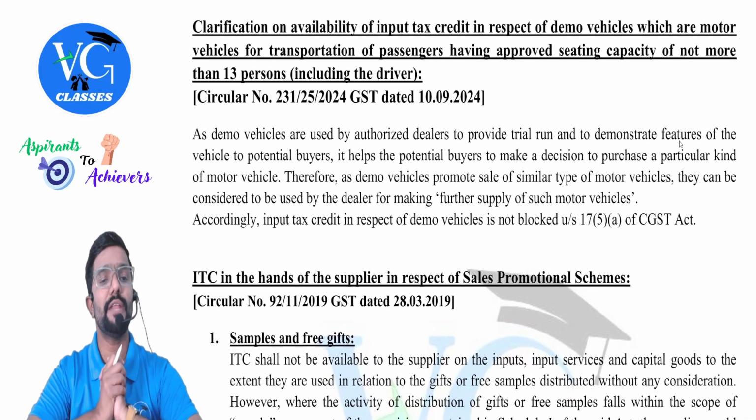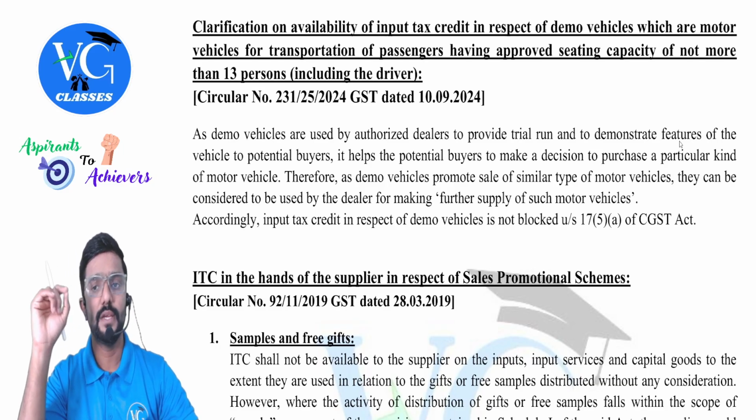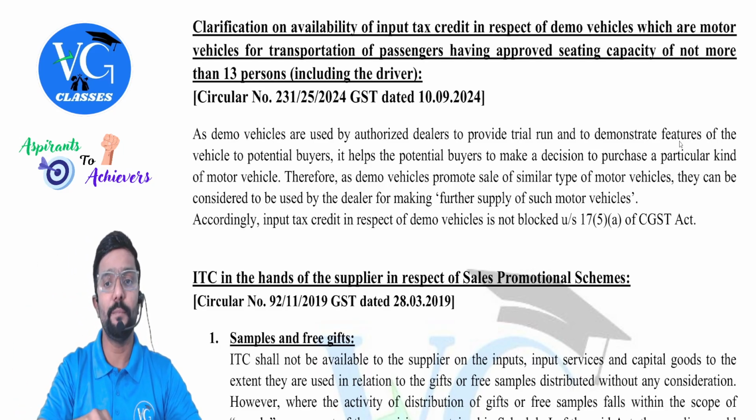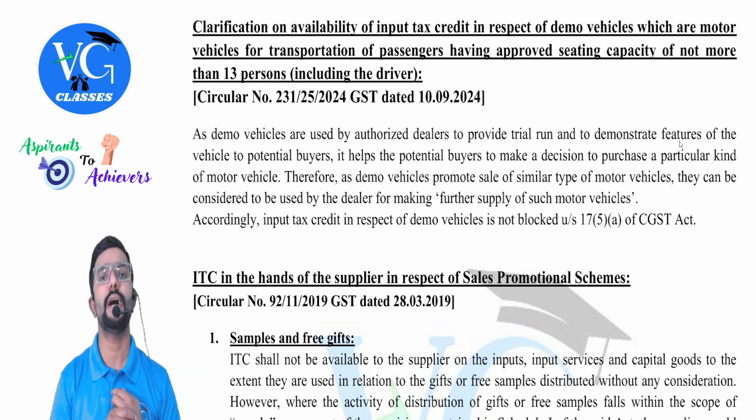Next one, clarification on availability of input tax credit in respect of demo vehicles, which are motor vehicles for transportation of passenger having approved seating capacity of not more than 13. Guys, let us take it as an example of car. If a car is purchased even for business purpose, is credit available? No. They told credit is not available.